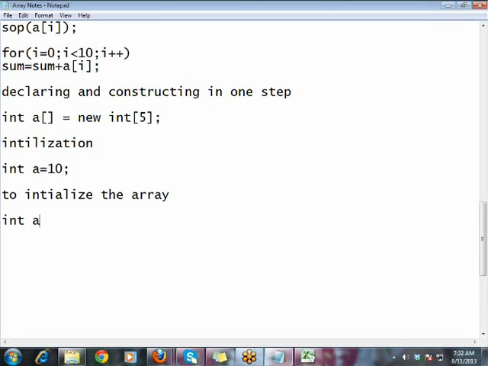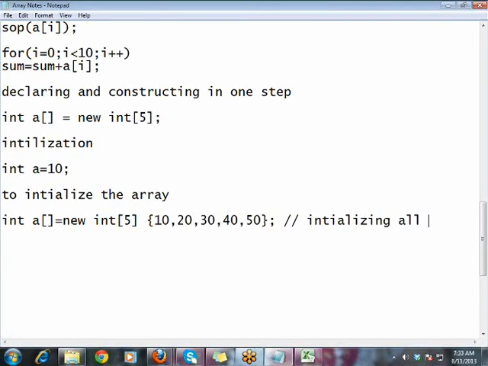The size of the array is 5 and you are initializing all 5 values of the array.